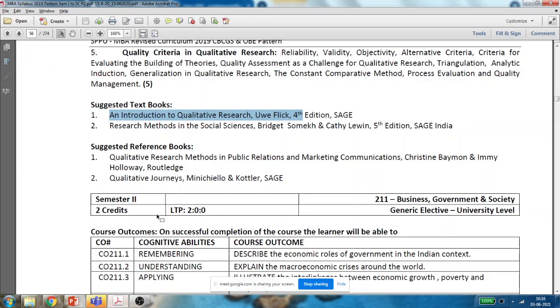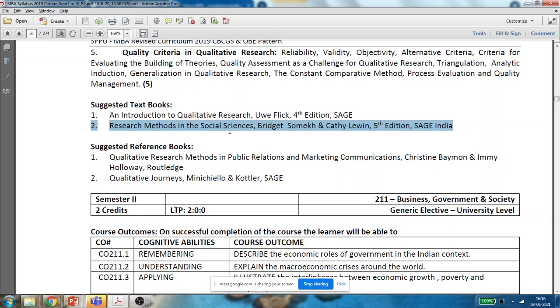And then Research Methods in Social Science, Somek and Levin, 5th edition. Both books are Sage publications. I think these are available in the library. If they are not available, you can give the requisition to librarian Shreya madam about this book. But I think this second book, Research Methods in Social Science, I saw in the library.